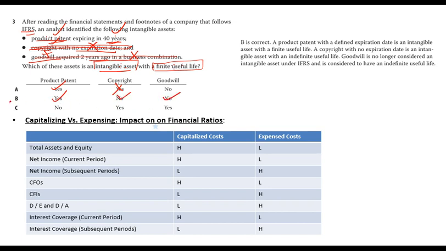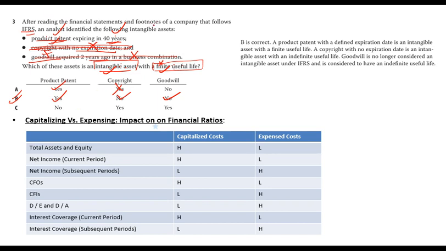Goodwill, no. So B is the correct answer. So a question can be as simple as this one. If you just read it out carefully and you know what they are asking, finite life, intangible asset, you should be able to do it easily. Otherwise, if you do not focus on the question and miss out this finite life thing, then chances are you will end up giving a wrong answer.